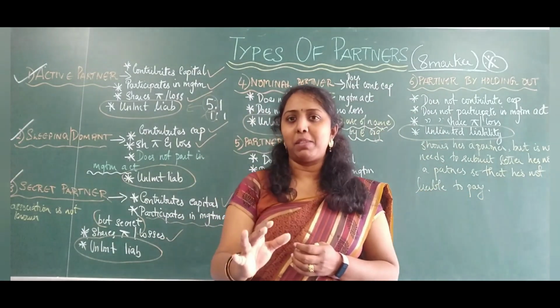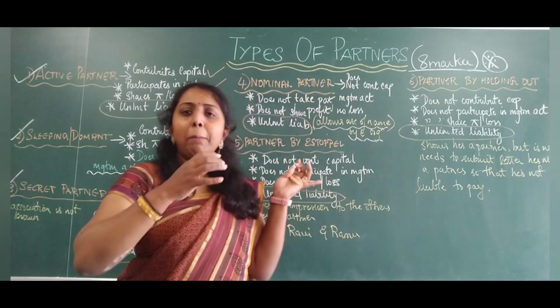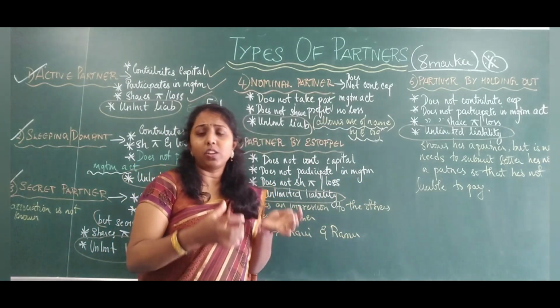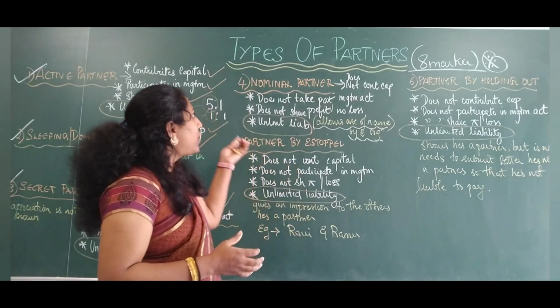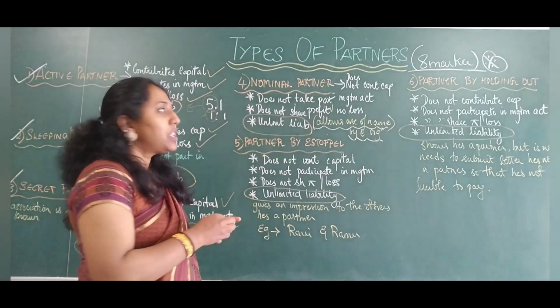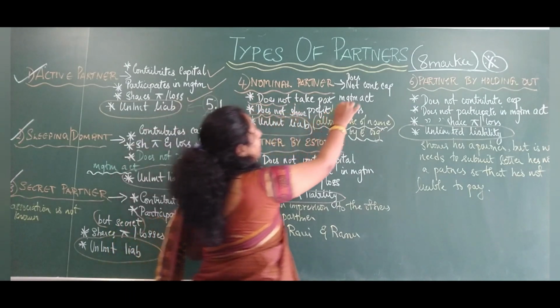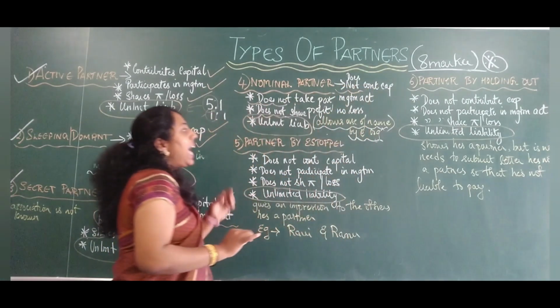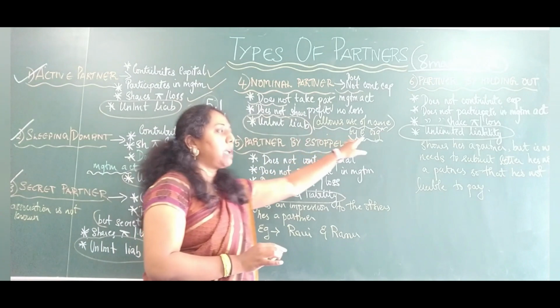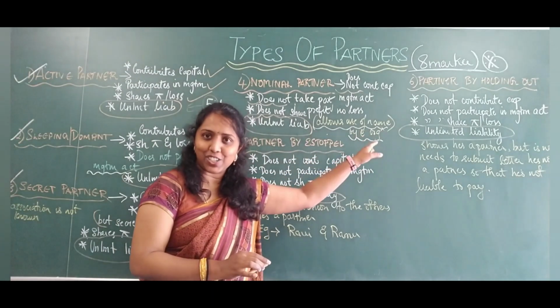Remember the film stars, they advertise products by which they are earning loads of money. So that is what a nominal partner is. The words you need to remember are 'does not' everywhere, and the only thing is they allow the name to be used in the organization.